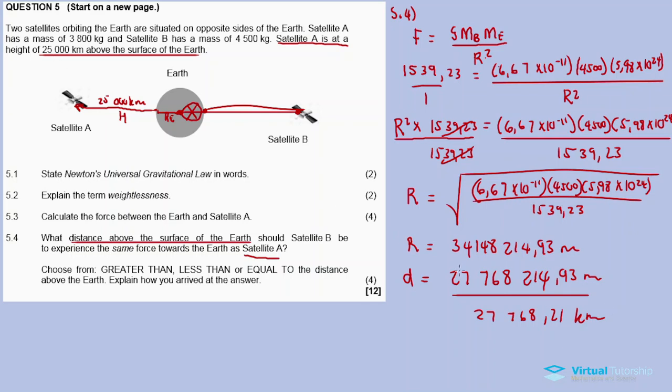So which one is greater, 27,000 kilometers or 25,000 kilometers? Obviously it's this one. So our answer will be greater than. Our calculation suggests that the distance above the surface of the Earth for satellite B is greater than the distance above the surface of the Earth for satellite A.